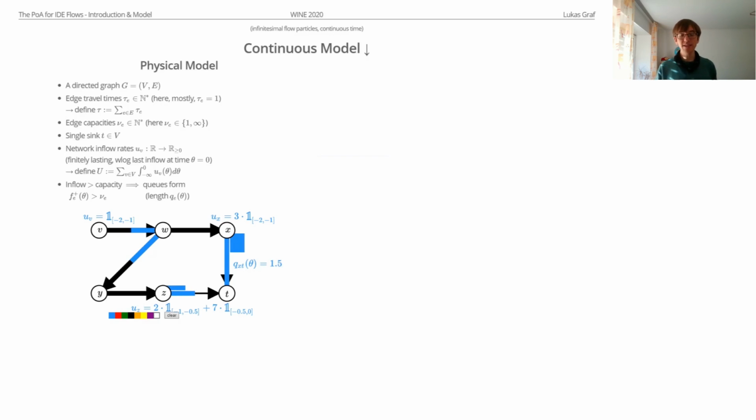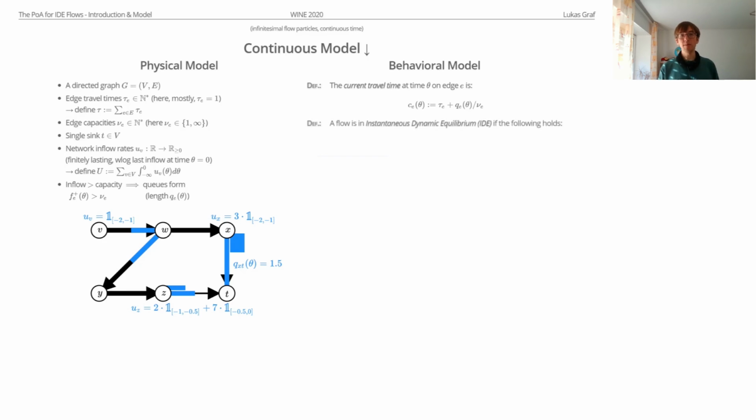To formalize this behavior, we need our behavioral model. First we define a current travel time, which is just, for any edge E and time theta, the physical travel time over this edge plus the current waiting time on this edge, right? The length of the queue divided by the capacity. And with this, we can now define what an instantaneous dynamic equilibrium actually is.